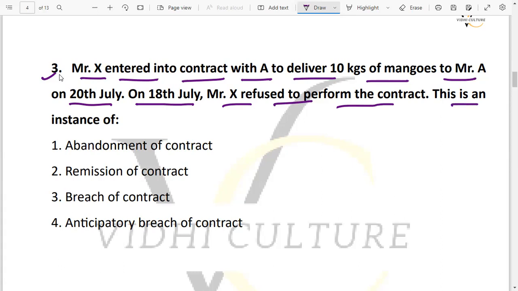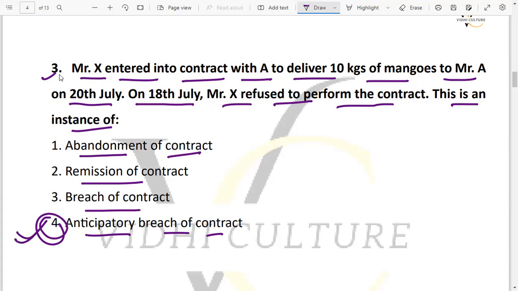This is an instance of, ये किस तरीके का instance है, you have to answer here in this question. So the options are abandonment or remission of contract, breach of contract, or anticipatory breach of contract. So if you look at the options, then we can say that fourth is the right answer here, that is anticipatory breach of contract.